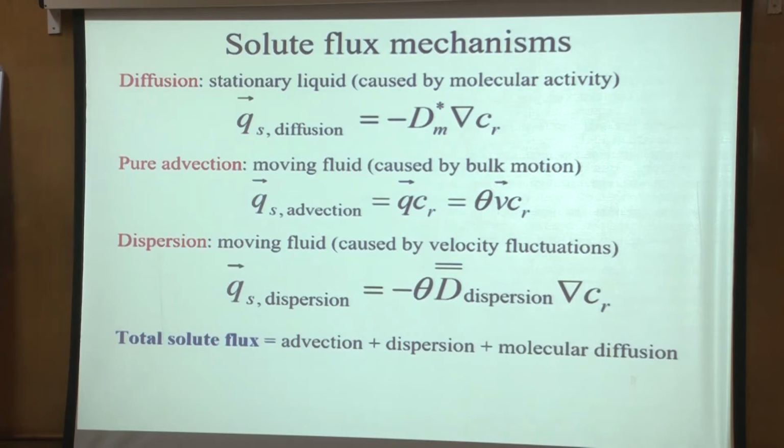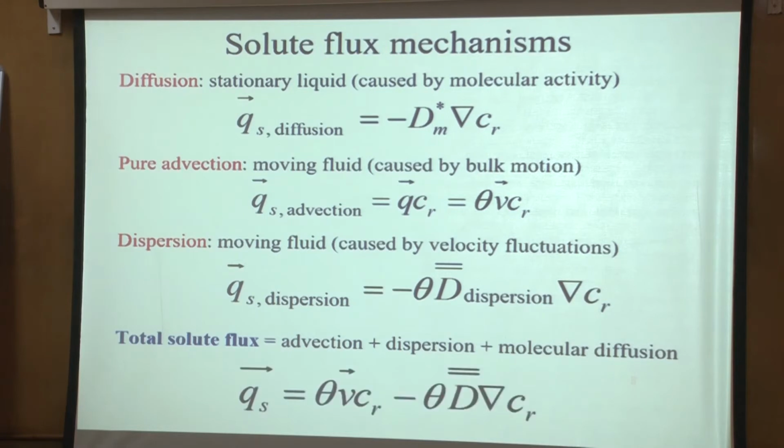If we look at the total solute flux, what we would do to derive the equation is look at the mass balance. If we take an elementary volume, how much mass is coming in, how much is going out, what is the change of mass within the control volume, that is the basic idea of deriving what we call the advection dispersion equation. Sometimes people call it the convection dispersion equation also. There are a lot of names by which this equation is known. So I call it the advection dispersion equation, ADE.